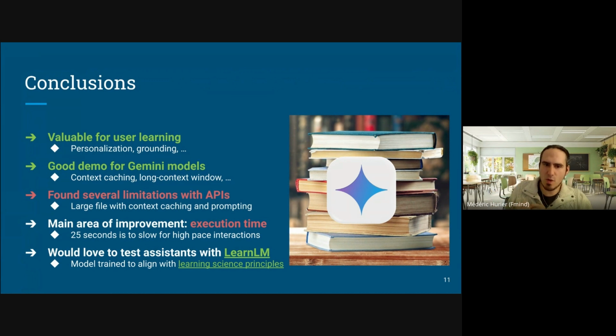My two main issues were with the File API. I found that the file could increase the time for completing the query by about 3 to 5 times as much time as compared to the text. And there were issues also with creating the assistant. I'm detailing that in the notebook that I'm sharing. Also, the execution time was too high, and I think for high-paced interaction with the user, seconds are a bit too slow, but I'm sure it could be improved in future versions.